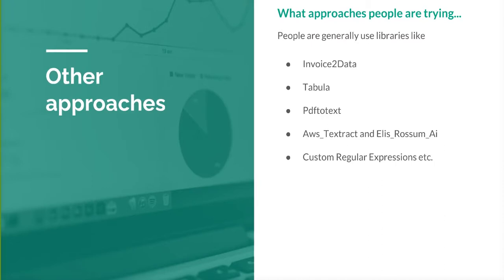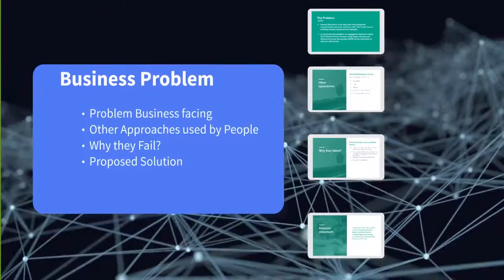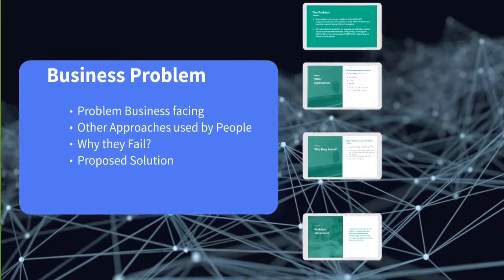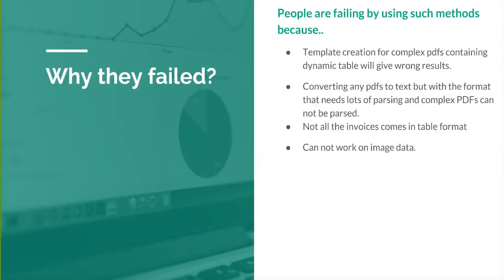Why are the other approaches failing? There are many open source libraries, like invoice2data, Tabula, PDF to text, and Amazon Web Services Textract, which work in the same direction, and custom regular expressions. These are the approaches people are trying, but why did they fail?